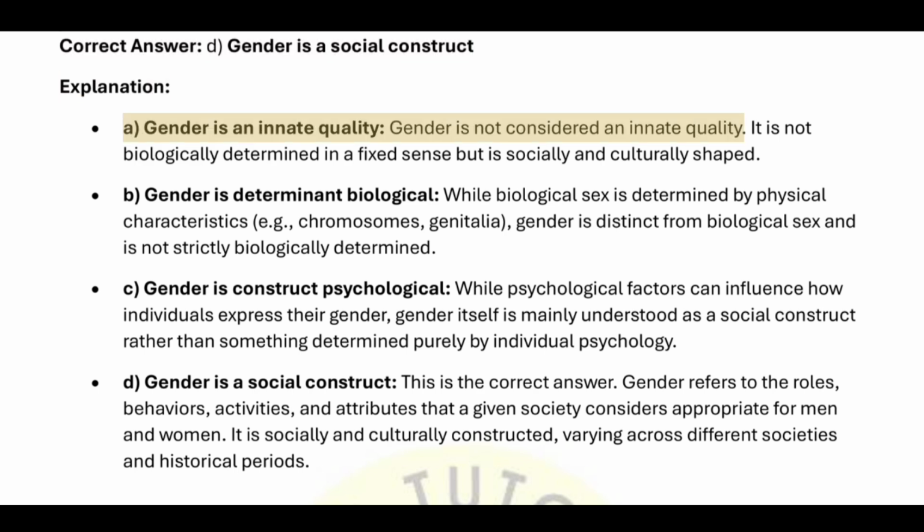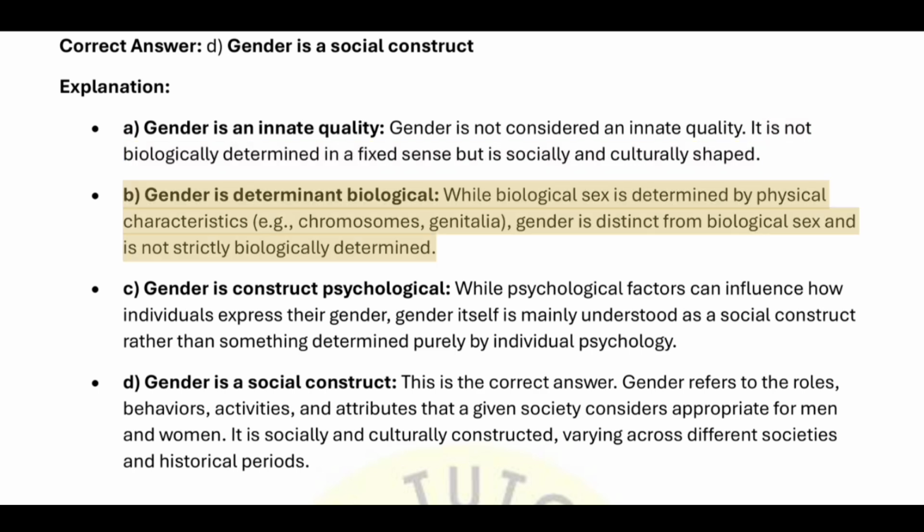Explanation. A. Gender is an innate quality. Gender is not considered an innate quality. It is not biologically determined in a fixed sense but is socially and culturally shaped. B. Gender is biologically determined. While biological sex is determined by physical characteristics, e.g., chromosomes, genitalia, gender is distinct from biological sex and is not strictly biologically determined.